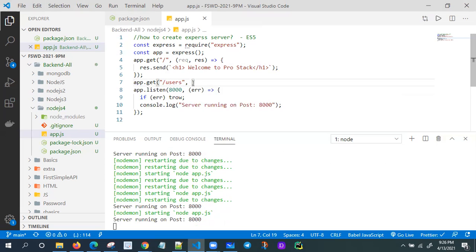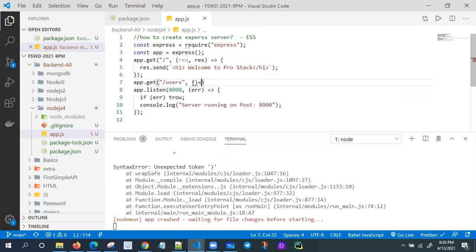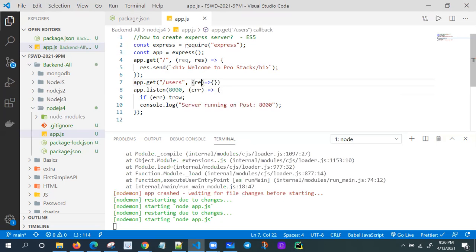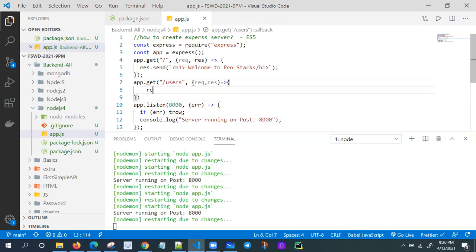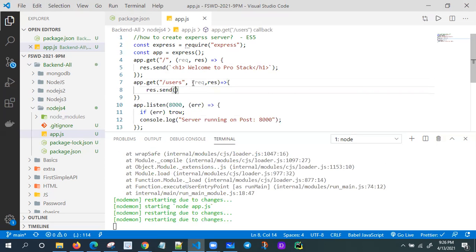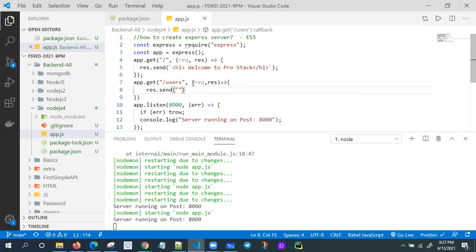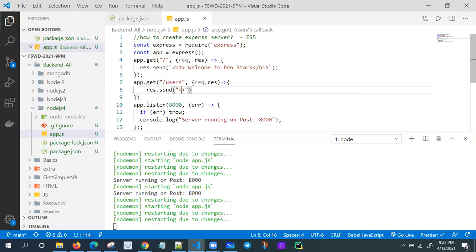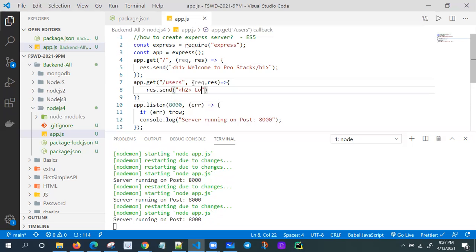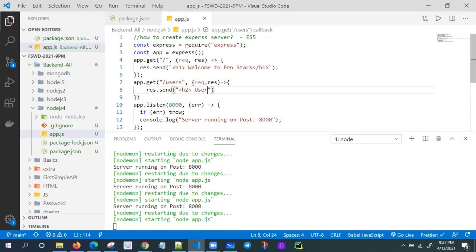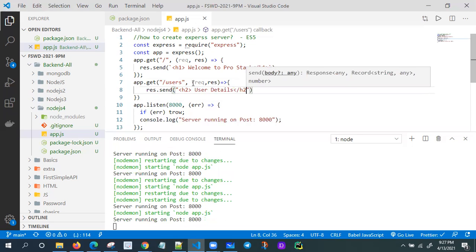Definitely I require two parameters. What are the two parameters? Request and response parameters. So I'm going to send some response, just normal text only. Later I'll tell you how to route and all. I'm using the h2 tag: login users details. Okay, fine.